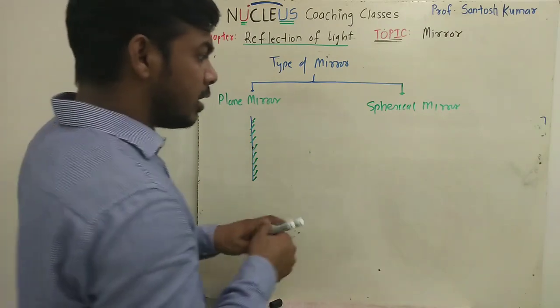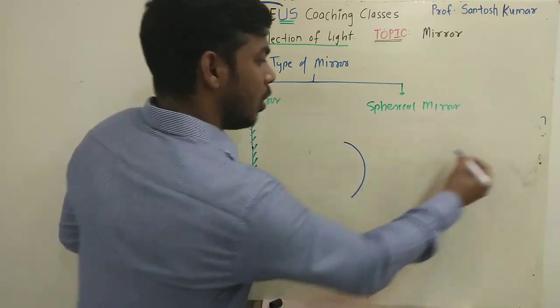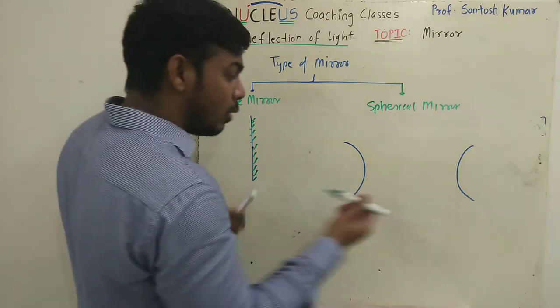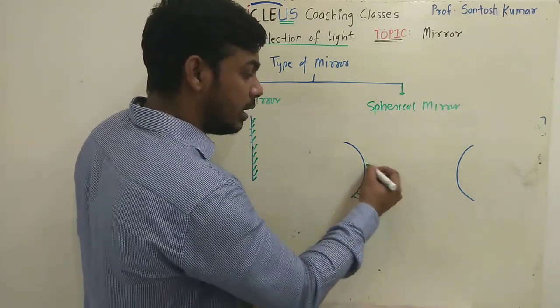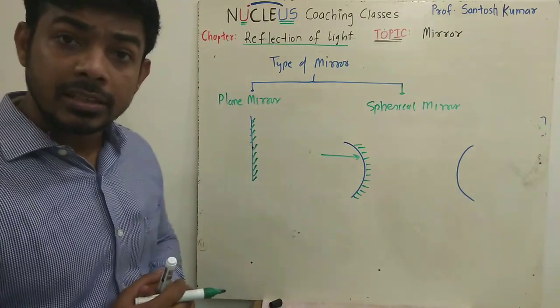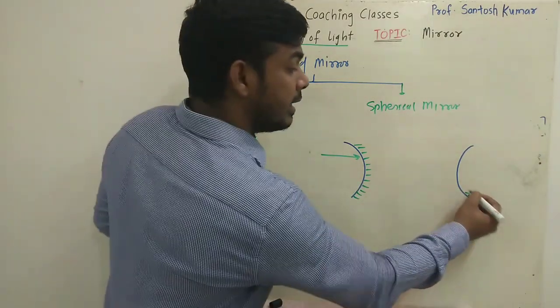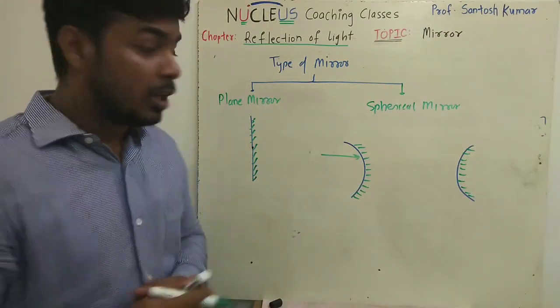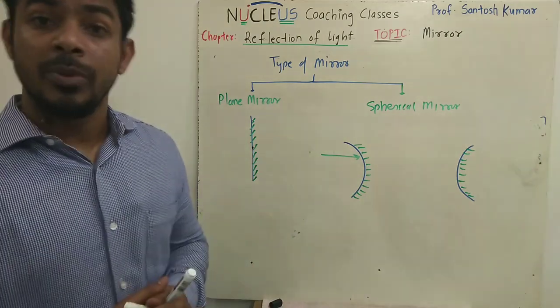So if I have a curved surface like this or like this, what I can do, by coating the outer layer I can make the inner layer the reflecting surface, or by coating the inner layer we can make the outer layer the reflecting surface. So the behavior of both mirrors will be different.